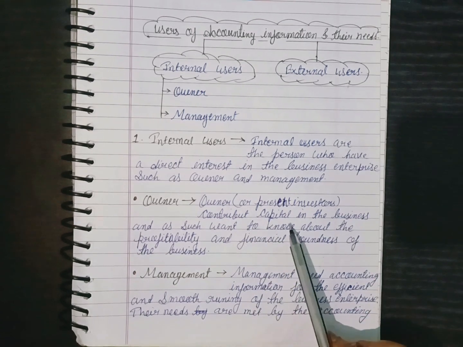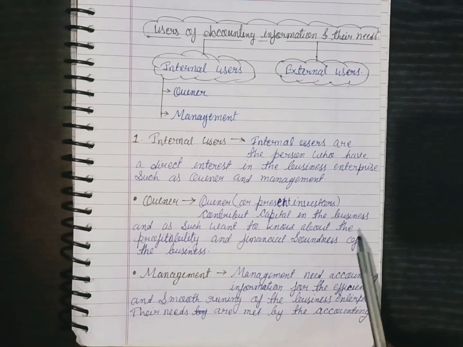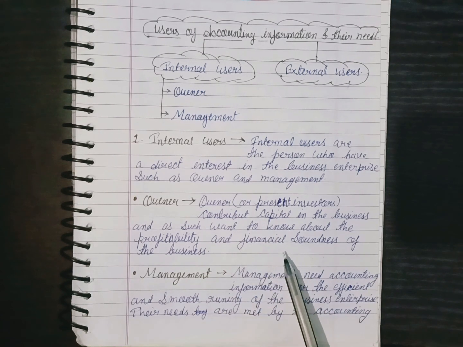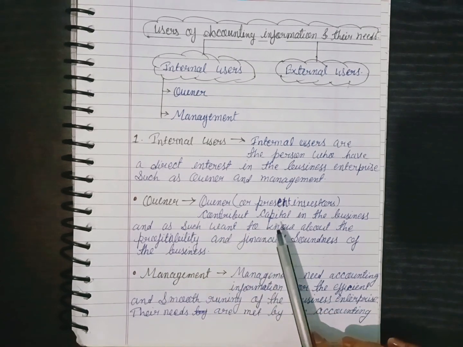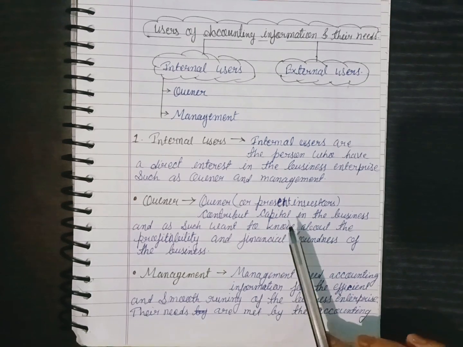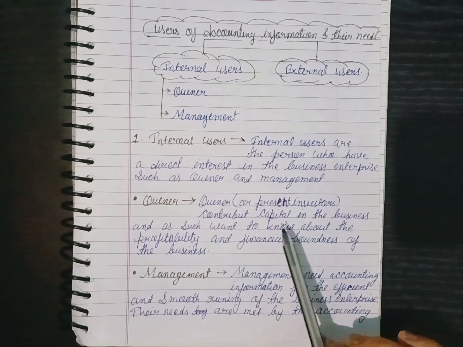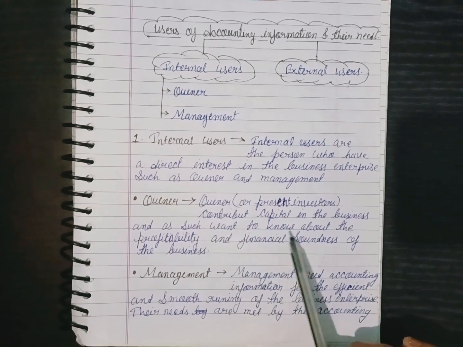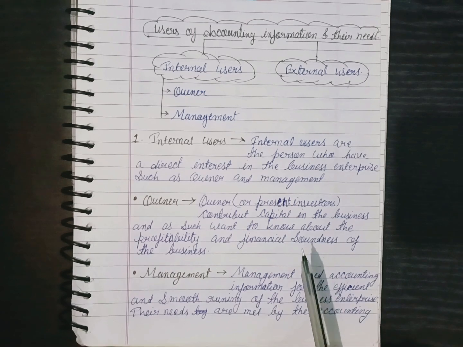Owner contribute capital in the business and wants to know about the profitability and financial soundness of the business. Why? Because owners contribute their capital. Capital, it means the owner invest a cash as a capital. Okay, and they also want to know what are the profitability and what is the financial position of the business.